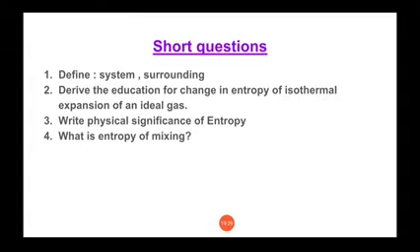That is our equation of entropy of mixing that you have to write.